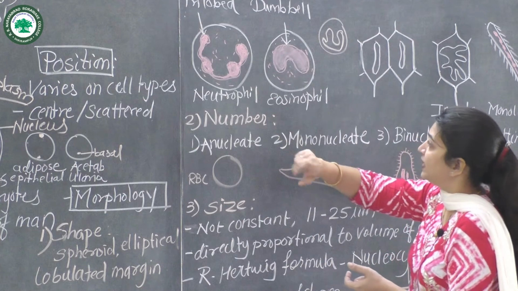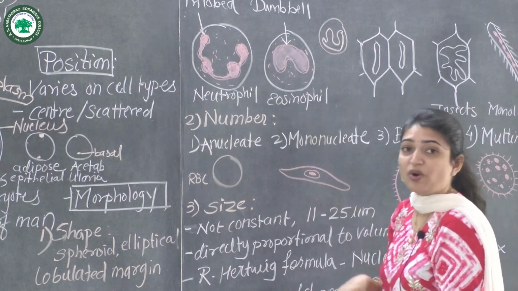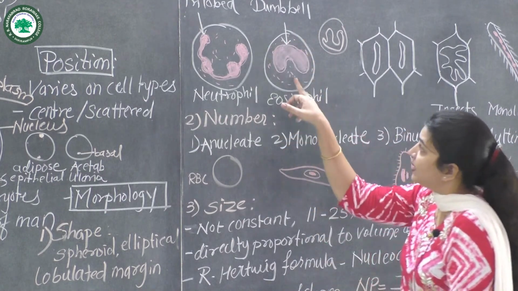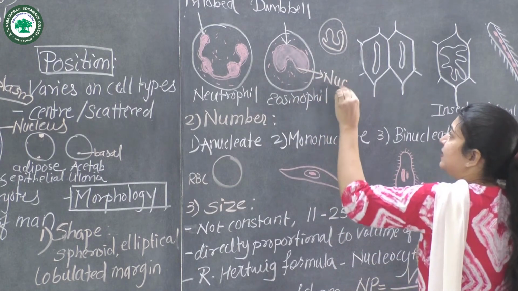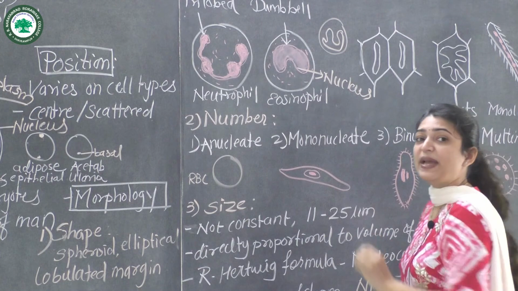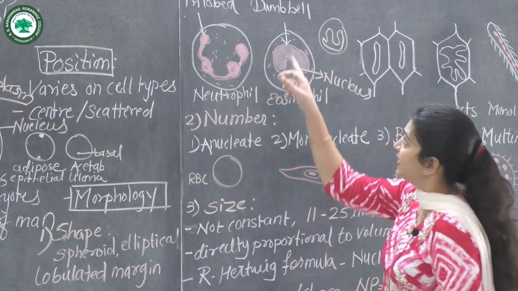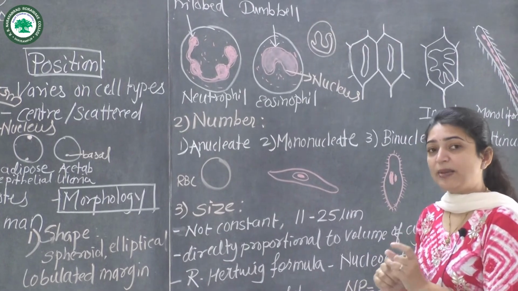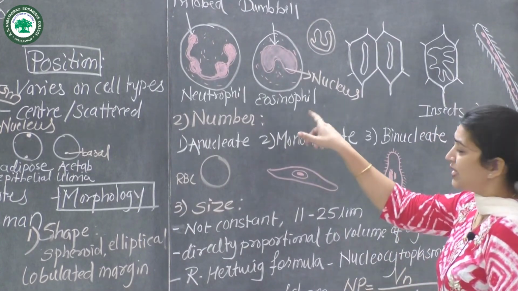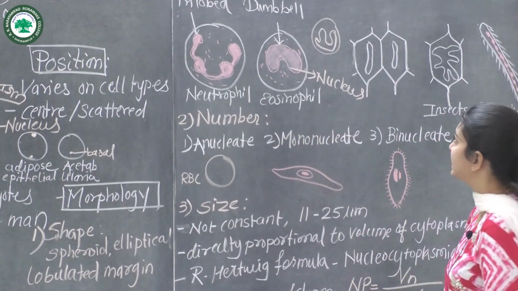It is lobulated. While in eosinophil or basophil, we have a dumbbell shaped nucleus in eosinophil, or a somewhat smaller dumbbell shaped nucleus in basophils. So these are all leukocytes, the WBC types.